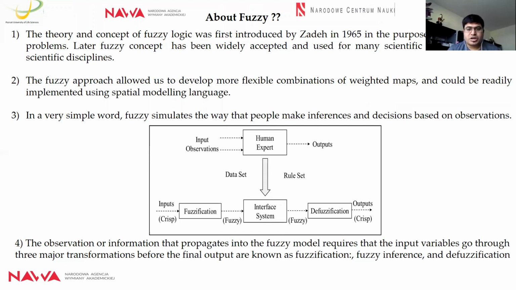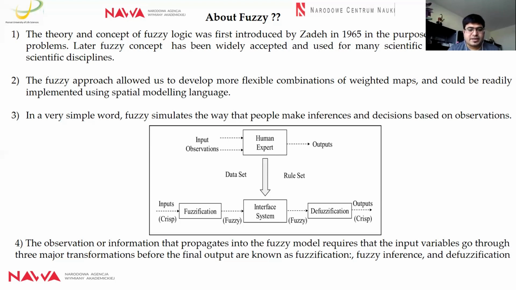So this combines, in a very sophisticated manner, the different weighted maps, and that could be useful for modeling techniques, particularly for spatial modeling techniques. If we look at the whole model from a human perspective, we receive the inputs, our brain works on them, and after that we release the result.